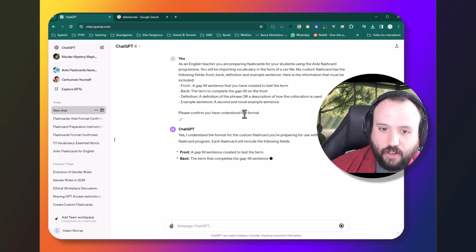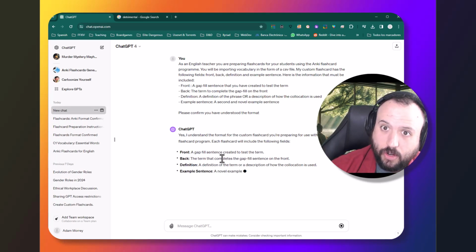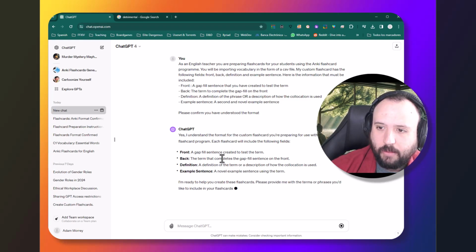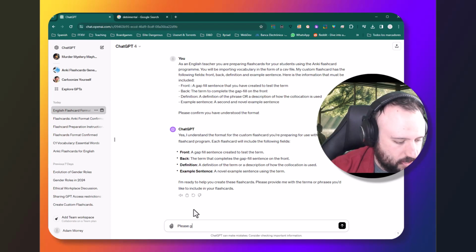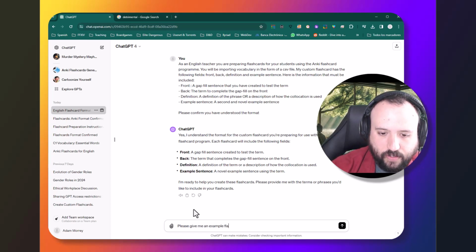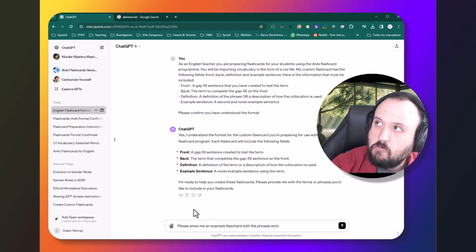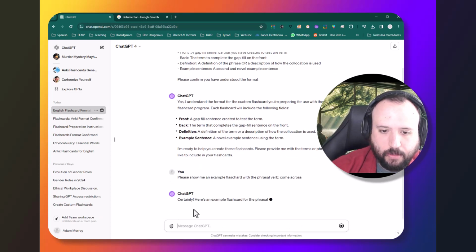All right, so I've just asked it to confirm, and it's going to explain, okay, I've understood what you want me to do, and this is the format that I'm going to use, okay? And just to check that things are up and running, I'm going to say, now, please show me an example flashcard with the phrasal verb come across. Let's see what it comes up with.